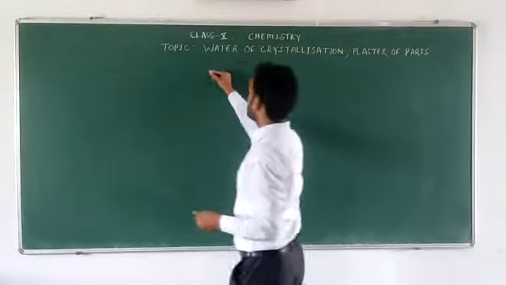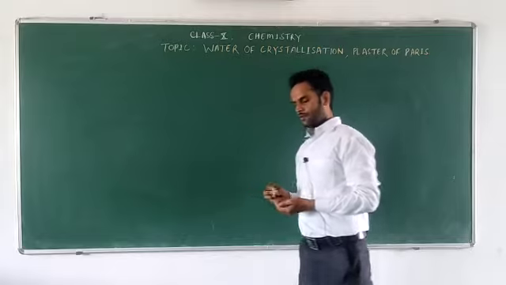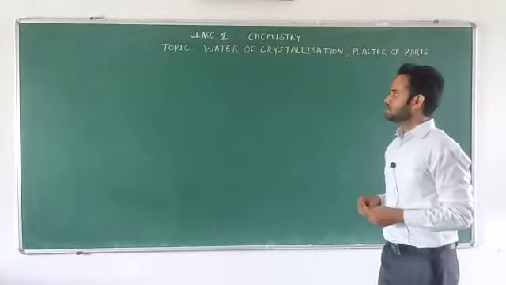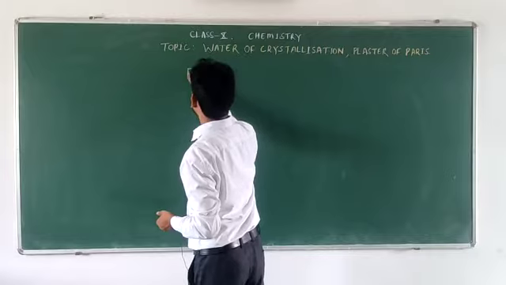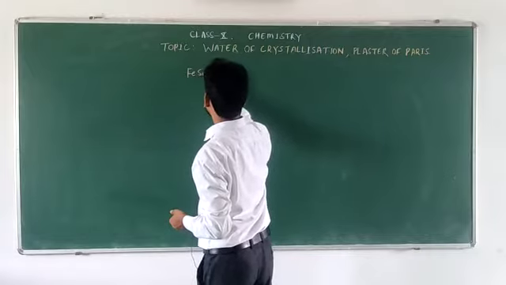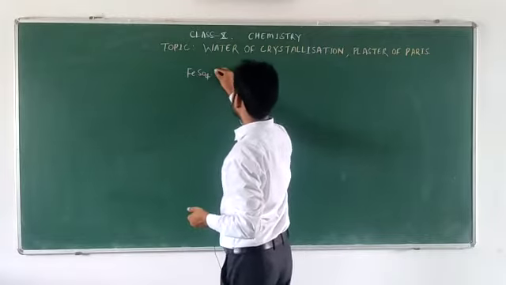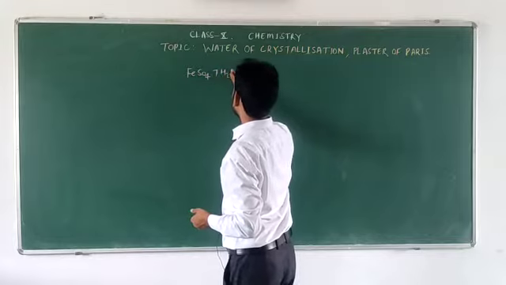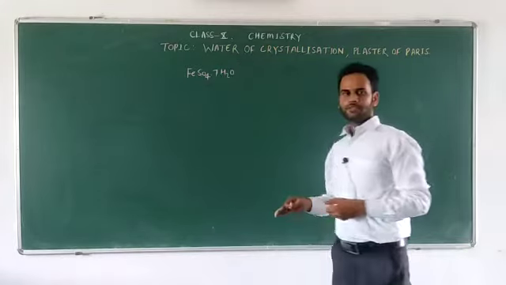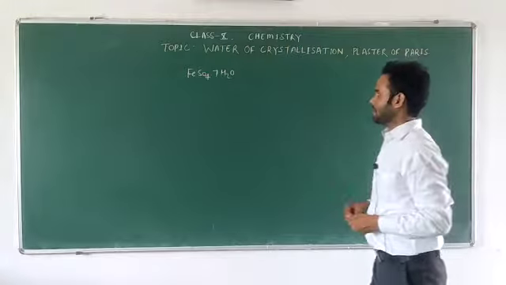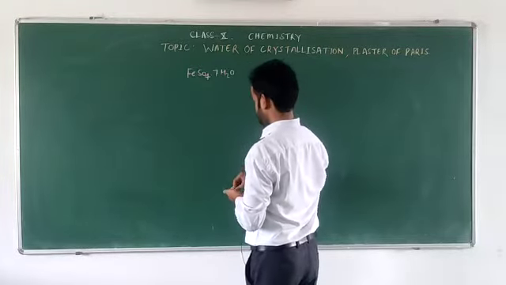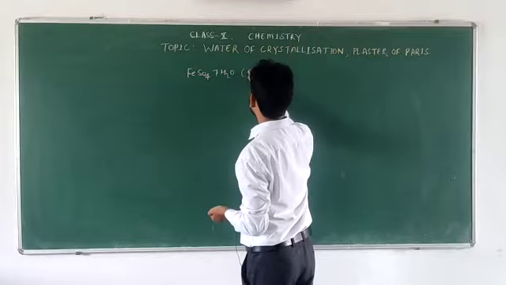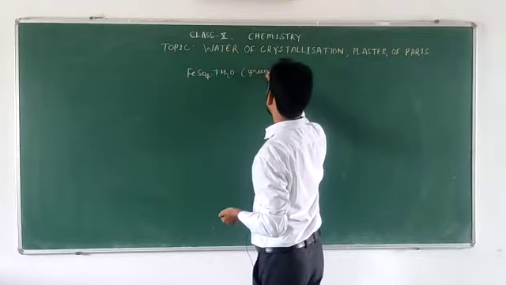We know that there are some salts which are colored, like FeSO4.7H2O, ferrous sulfate, in which 7 molecules of water are attached, and the color of this salt is green.